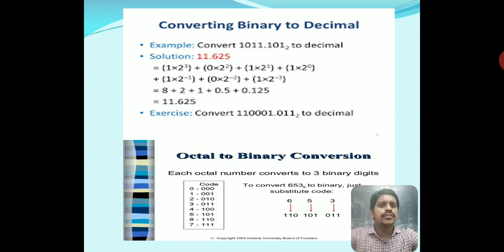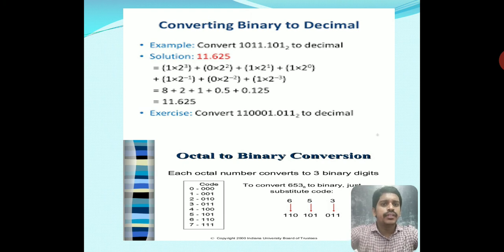Coming to the fractional part, the powers decrease: 2 power minus 1, 2 power minus 2, 2 power minus 3. Finally we get 11.625. This is the conversion from binary to decimal.